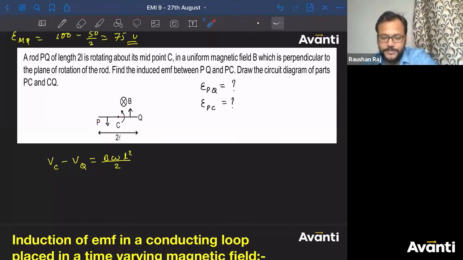बोलो बच्चा लोग, out of P and C, which point will have higher potential? It's P, right? Or Q or C? सब लोगों ने कुछ mixed सा आंसर किया है.